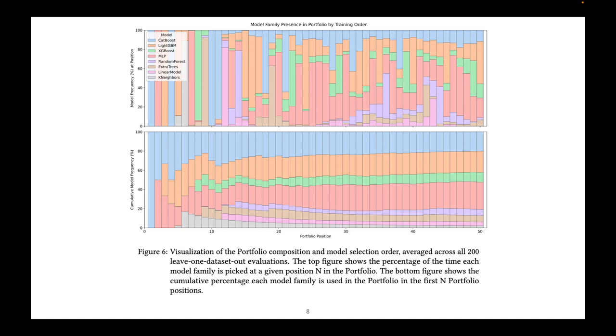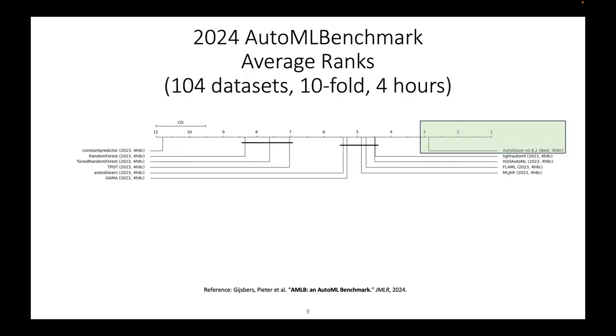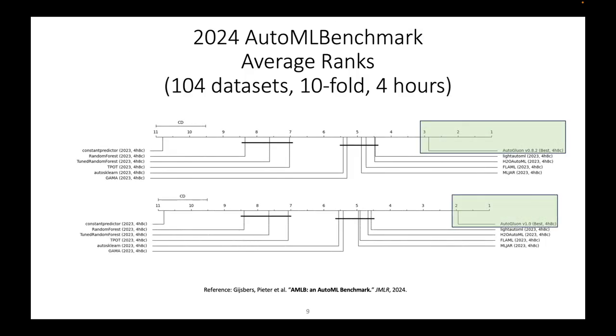We also show here the model family presence in the portfolio by the training order as well as the relative frequency. As you can see, each model starts to even out at a certain percentage of the portfolio, showing the diversity that it adds and the strength that it adds to the portfolio. And we show extremely strong improvements from TabRepo.